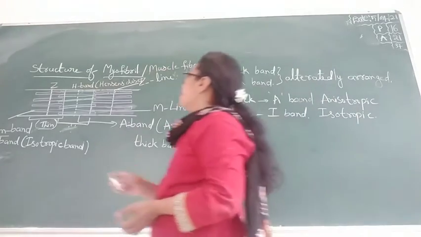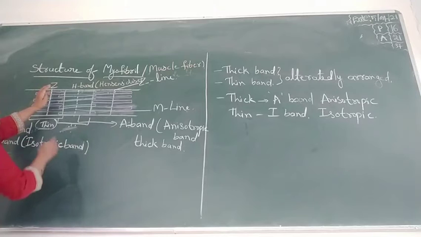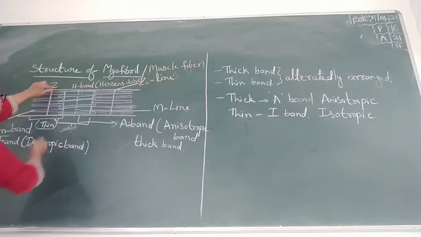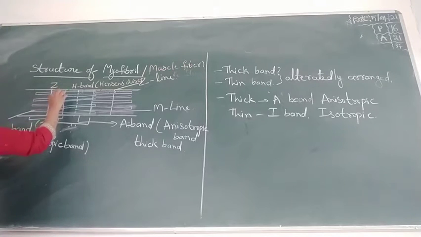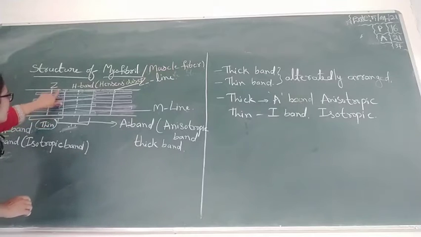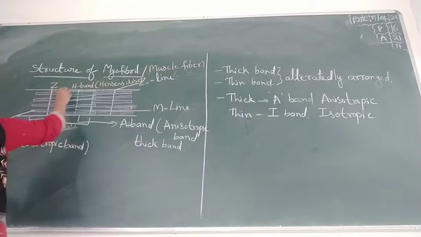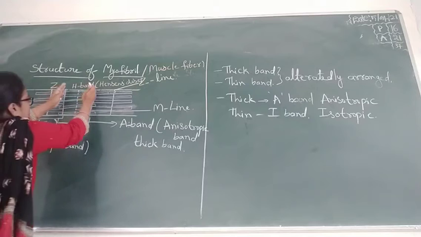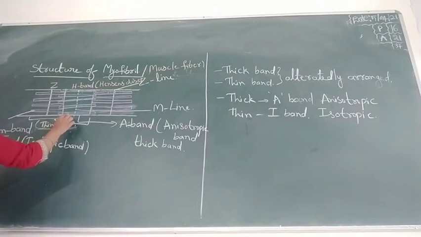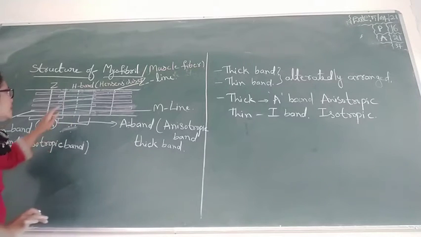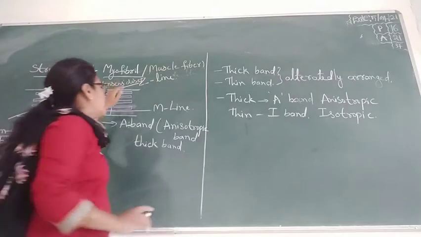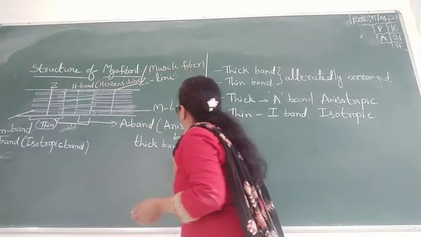In between these thick bands, they are enveloped by the thin bands. But only the place which contains only the thick band is called the H band or Hensen's disc.